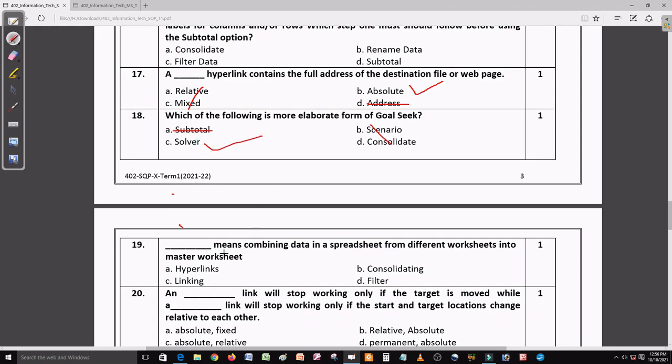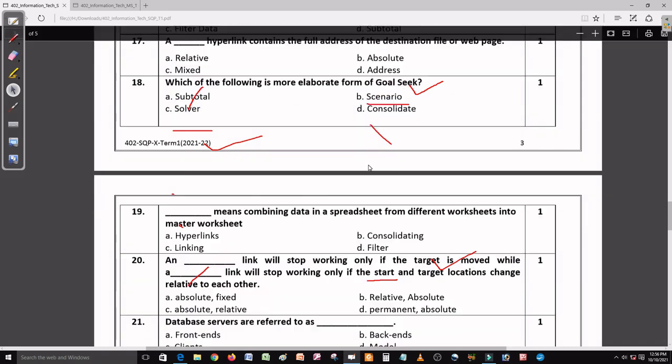Now come to question number 19. Question 19 says dash means combining data in a spreadsheet from different worksheets into a master worksheet. So here we want to combine a lot of sheets together and make one sheet. So what do we call it? Hyperlink and link, no, it's not the right answer. Filter, no. Yeah, consolidate is the right answer here. So these are our 19 questions we just discussed.